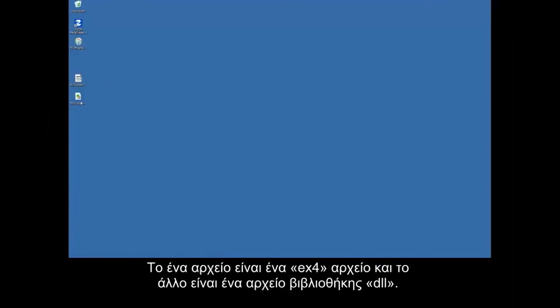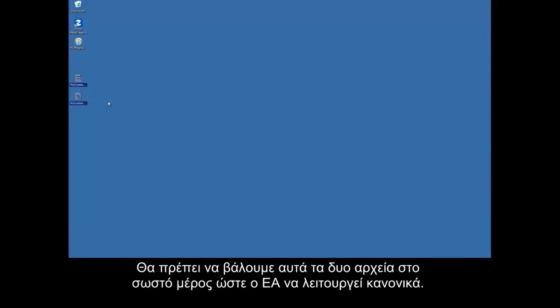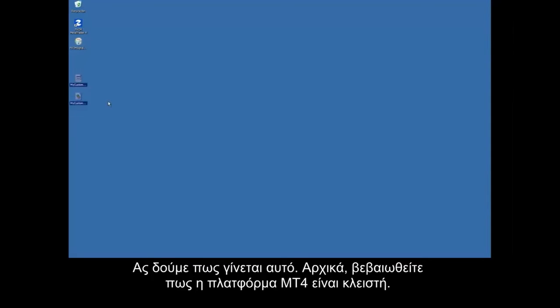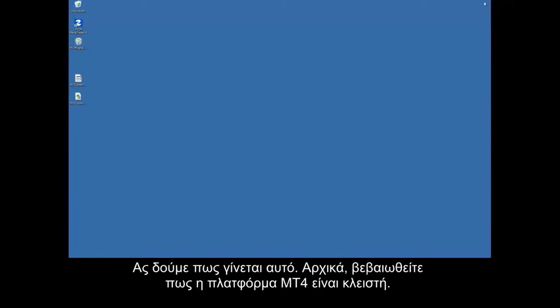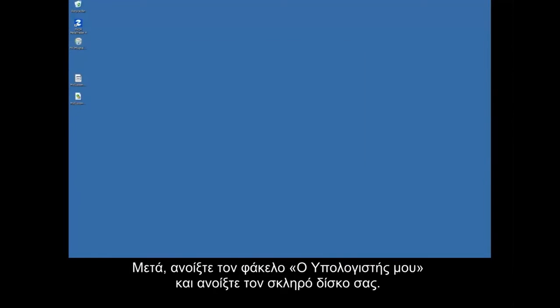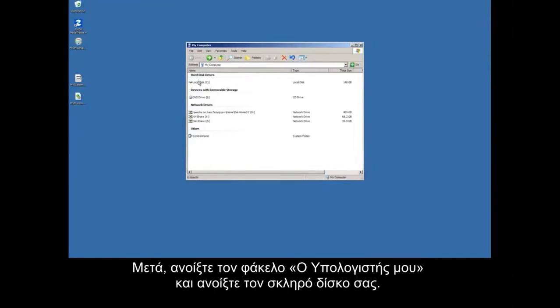One file is an ex4 file and the other is a DLL library file. We will need to put both these files in the correct place in order for my EA to run properly. Let me show you how this is done. First, make sure your MT4 platform is completely closed. Next, open your My Computer folder and click on your local disk.